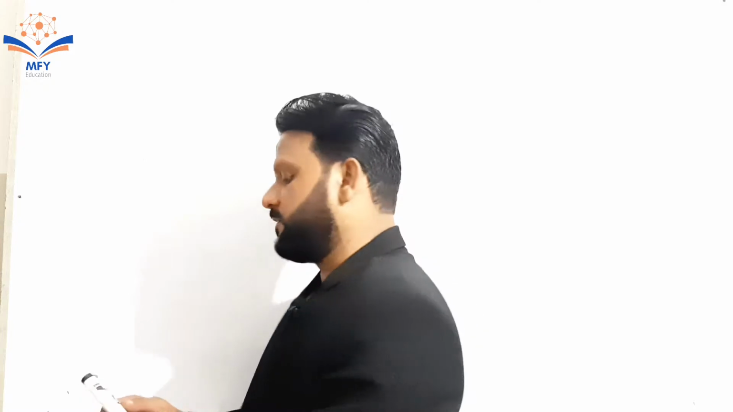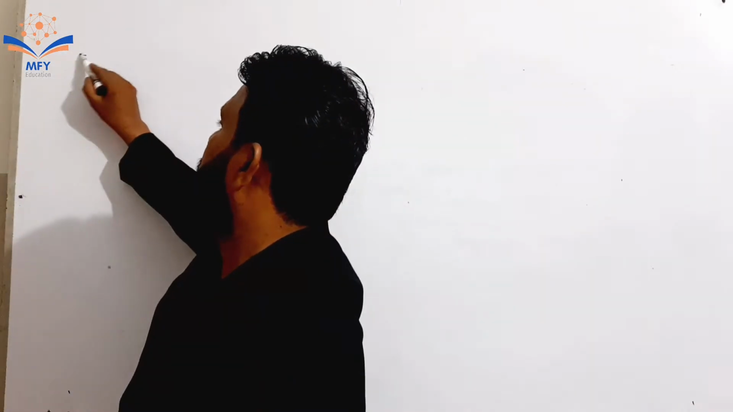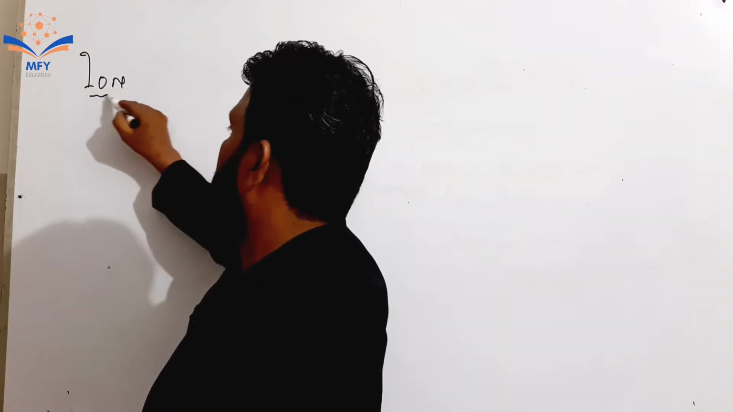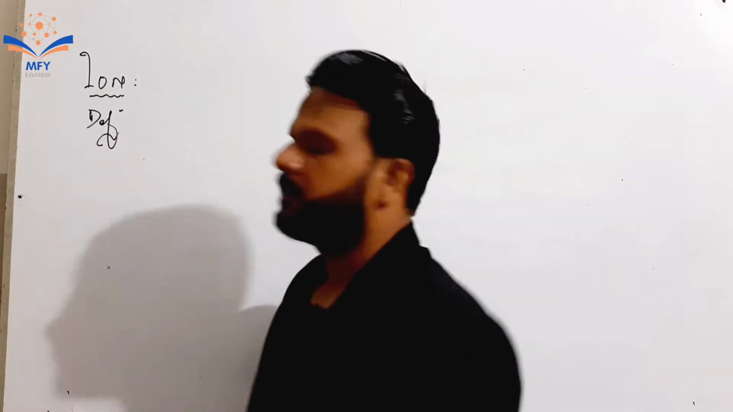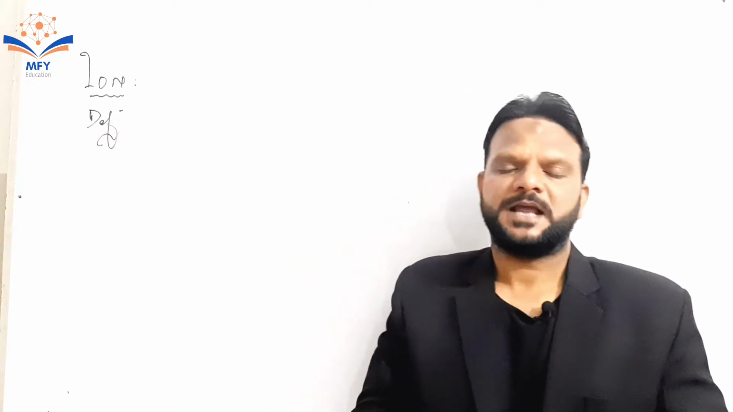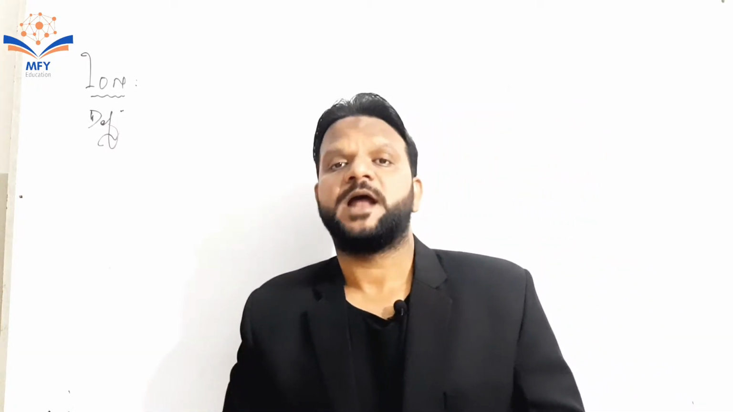Today the topic which we are going to discuss is very important and it is related with 9 chemistry. The question is: define ions and explain the types of ions. So first of all, we are going to start with what is an ion. An ion is an atom or group of atoms which is charged.